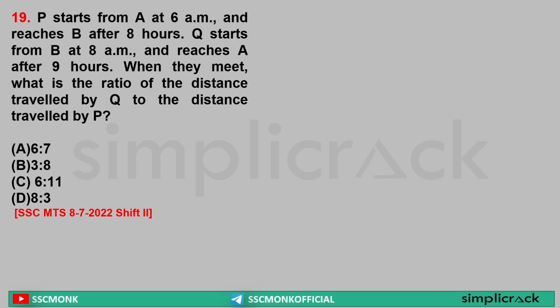Next, P starts from A at 6 am and reaches B after 8 hours. Q starts from B at 8 am and reaches A after 9 hours. So one thing is clear: one is traveling at this speed, another is traveling at this speed, and another is taking this much time. Now let's draw it and get it clear.